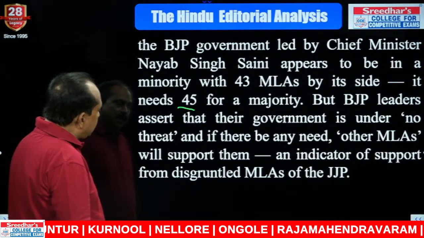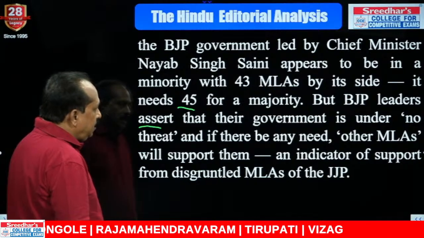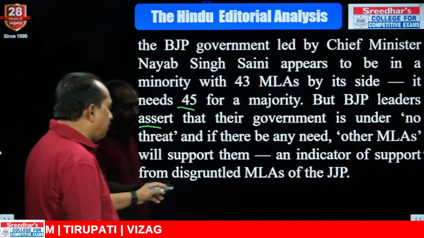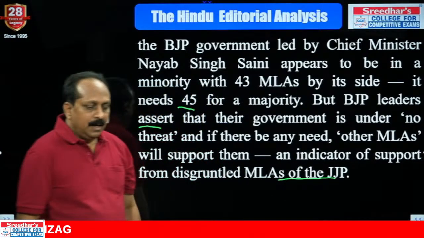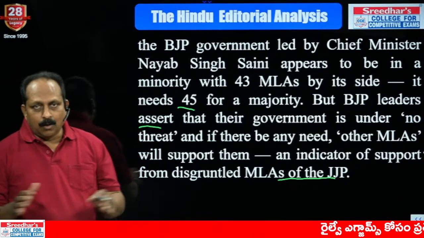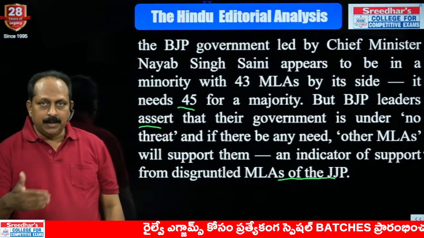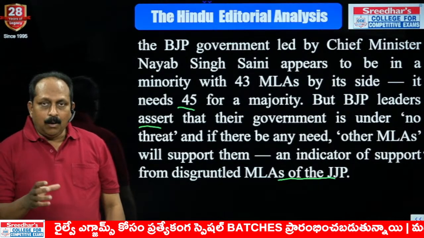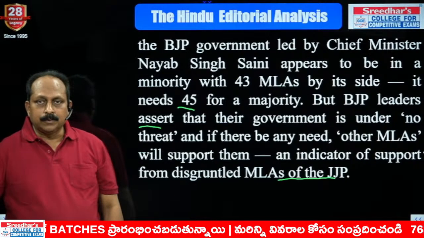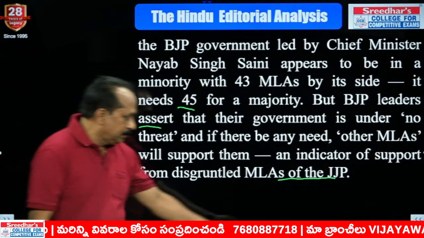But BJP leaders assert that their government is under no threat, and if there be any need, other MLAs will support them, an indicator of support from disgruntled MLAs of the JJP. What it says is, now the BJP has 43, it should have 45. But the BJP says, we are not worried, nothing is going to happen. And one step ahead, they feel that if at all the situation demands a floor test, there is nothing to worry about because they have the support of some disgruntled MLAs from the JJP party. That is their confidence.